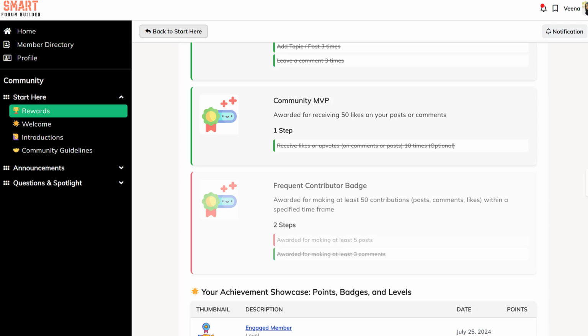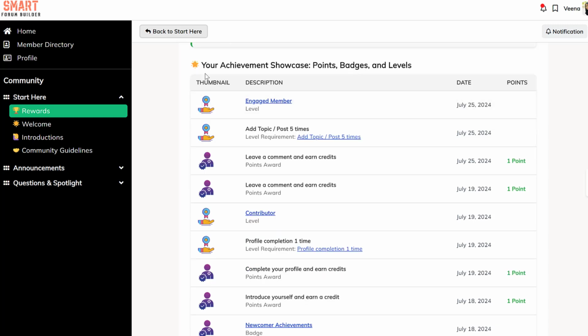Like this one, they have not earned yet. You can see this one is crossed out. They have completed that action, but they have not completed this one. And so the next one here, you can see your achievement showcase: points, badges, and levels. This is like the history. It shows them everything that they have done in your site and all the activities that has allowed them to earn points, badges, and move up levels.